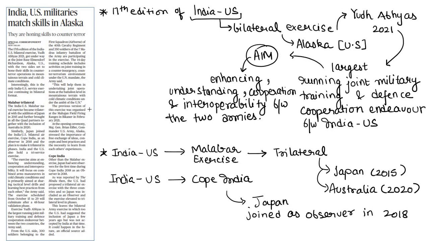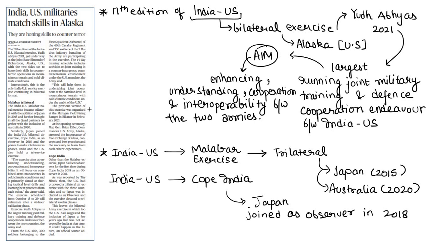Now, why is this exercise important? Because interestingly, this is the only India-US service exercise which is continuing in the bilateral format. Earlier we had the Malabar exercise, but this Malabar exercise between India and the US got converted into a trilateral exercise, because Japan was added in 2015 and Australia was added in 2020.